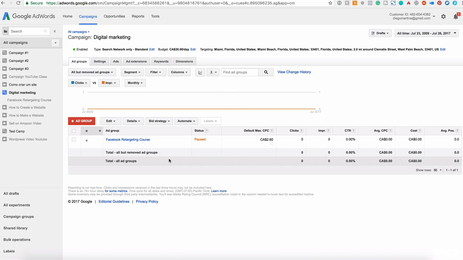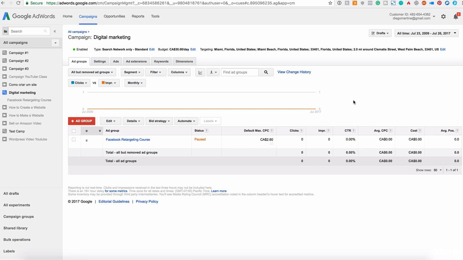And of course, right now we are not seeing this because it's a brand new campaign that we just created. If at any moment you think that your campaign is not converting for some reason, you can come here at any time, go to campaigns, ad groups, and you can pause the campaign here and create a new one. Remember that the first campaigns that we are creating are usually not very successful.